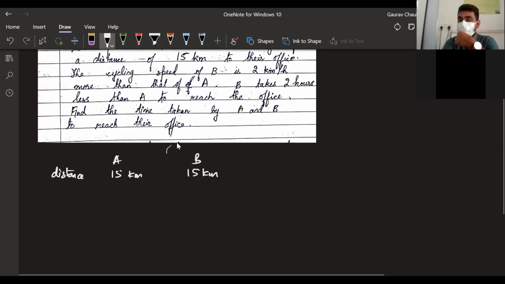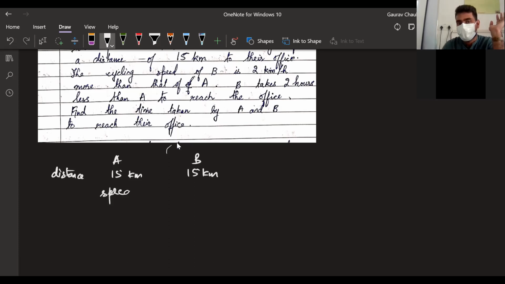To their office. The cycling speed of B is 2 kilometer per hour more than that of A. So some speed A has, whatever speed A has, speed of B is speed of A plus 2 kilometer per hour. Okay, we good with this?